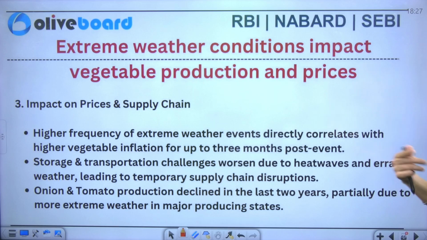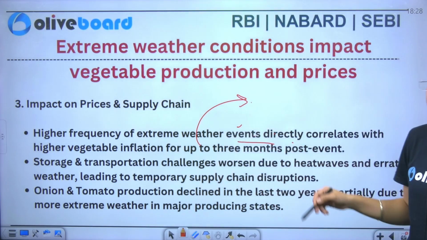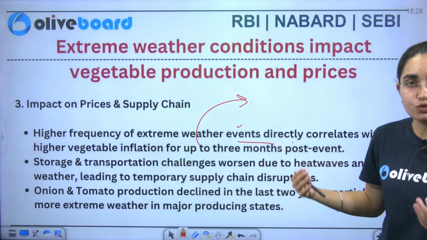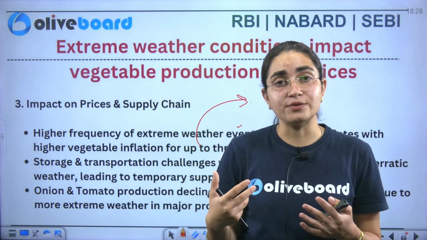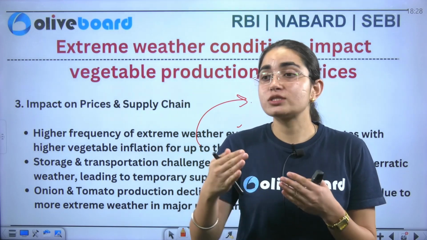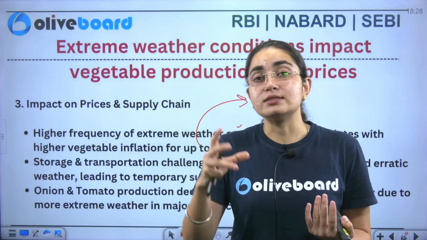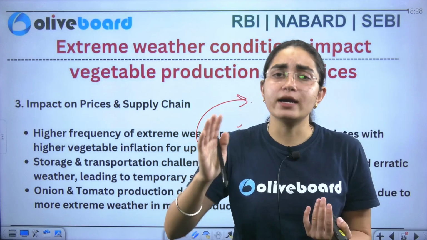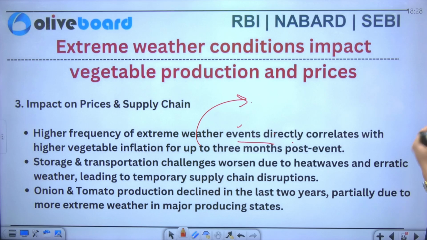Now, the impact on the prices and supply chain. A high frequency of extreme weather events is directly correlated with higher vegetable prices, because this directly leads to supply chain disruptions. Now storage and transport challenges as well, because I've told you many times that our food is perishable in nature. You cannot store it for a longer period of time, because if you do so, it will deteriorate. You need cold storage, and we lack it. So this is what has been said here, that we lack storage and transportation facilities.